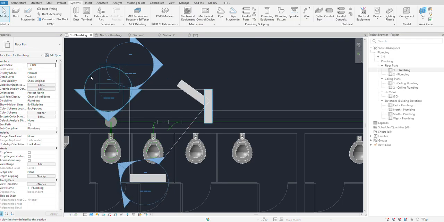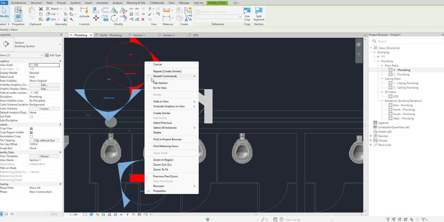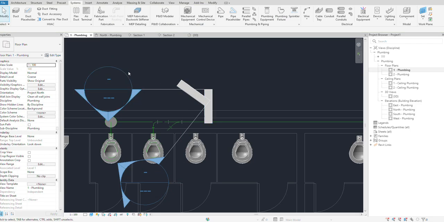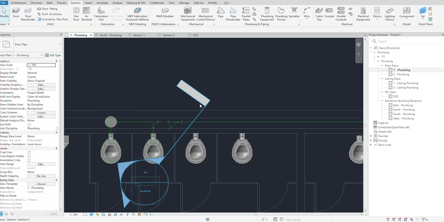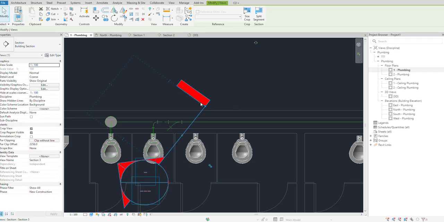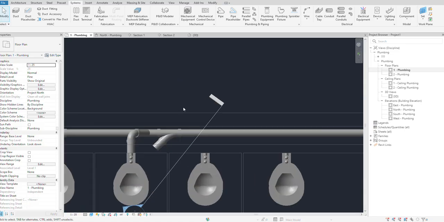I think we're having a lot of filters. I will just hide them. Now we have to make this aligned. Maybe make the section head a bit smaller so you can see it. If I connect this, it's not possible. I want this to be aligned with this one, so I can go to this view.